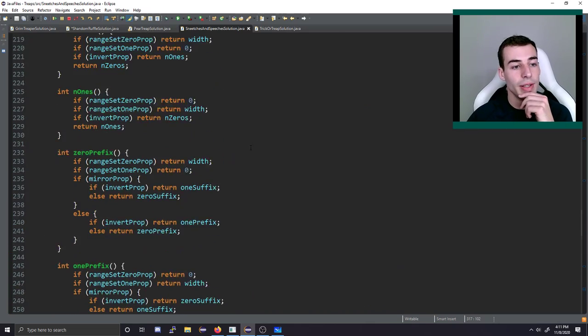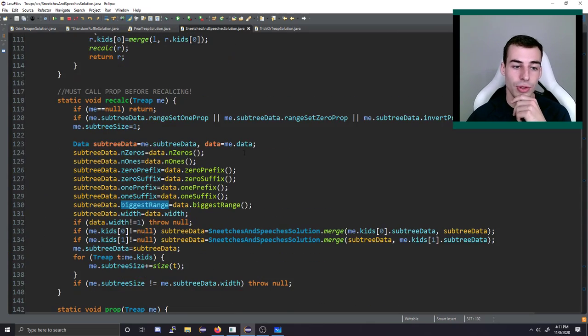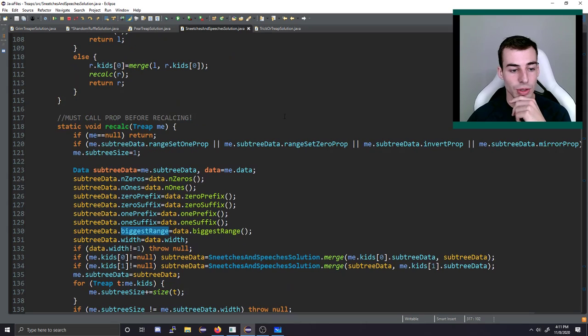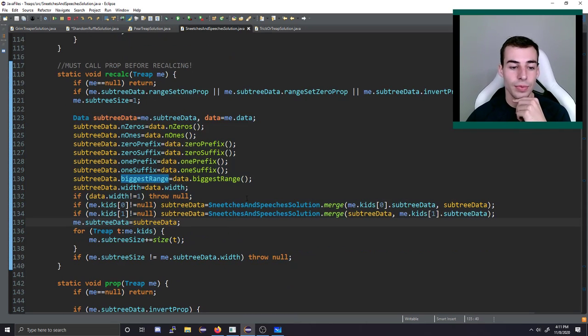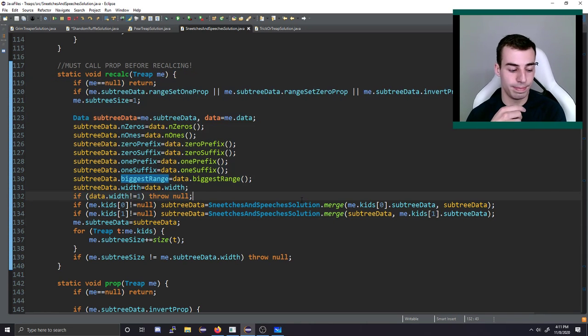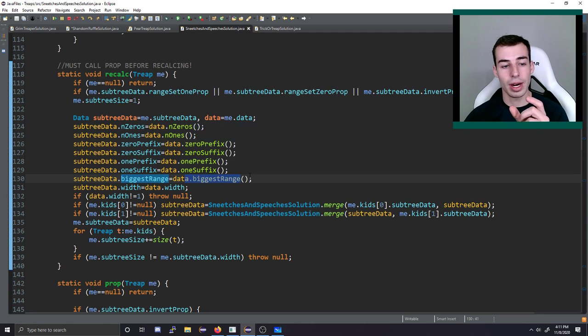Yeah, so finally, I guess the actual problem is just a matter of calling these values. Do I need to talk about recalculating stuff? Maybe this is important. To recalculate the aggregates, I just calculate all of the values for my particular node that I represent, and I merge it with the left kid and the right kid if they're not null. That's how you recalculate. Everything else is pretty much the same, I think.